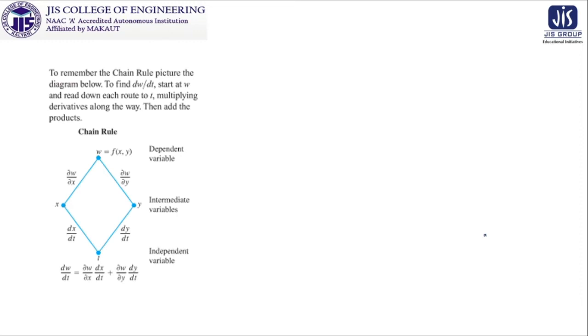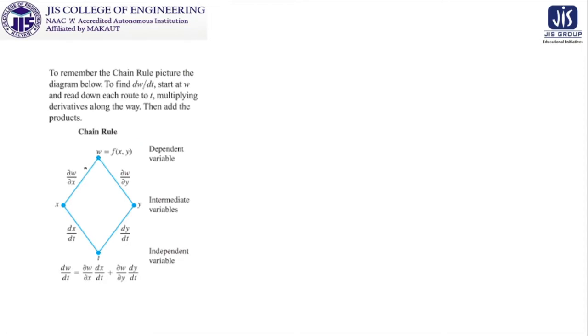In the next case, we have some information on how to remember this chain rule through a pictorial presentation. If we want to find dw/dt, we start at w and read down each root to t, multiplying derivatives along the way, then add the products. So let us check this branch diagram. w is equal to xy; this is our dependent variable w, and x and y are independent variables.